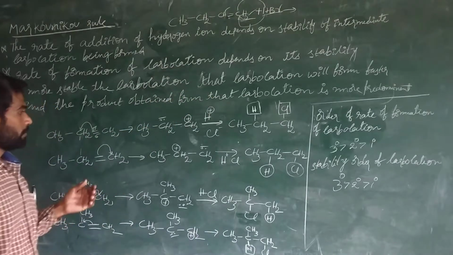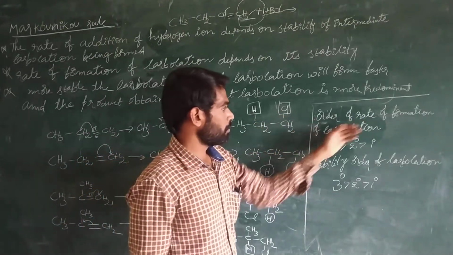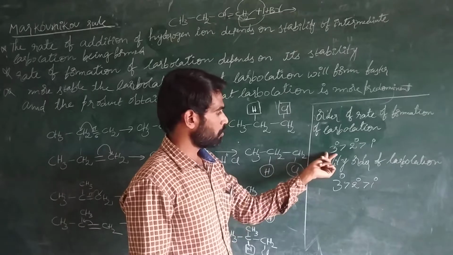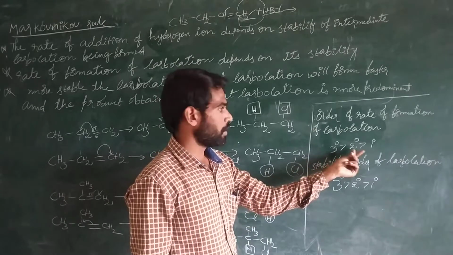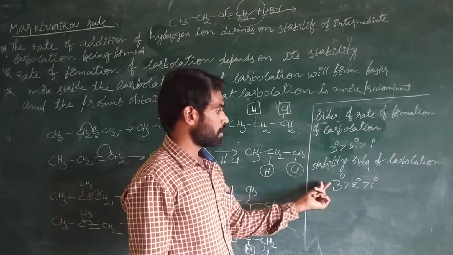So actually, in the order of the rate of formation of carbocation, the tertiary carbocation is formed faster compared to the secondary and primary carbocation because of its stability.